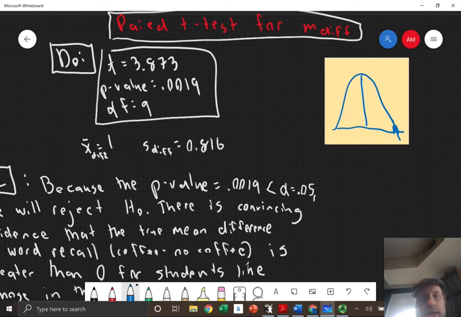And for degrees of freedom, n equals 10, remember, so 10 minus 1 is 9. The sample mean difference is 1. The sample standard deviation is 0.816. Not required, but interesting to know.